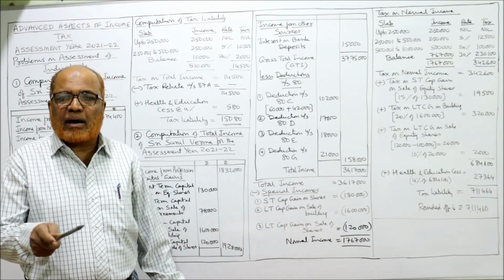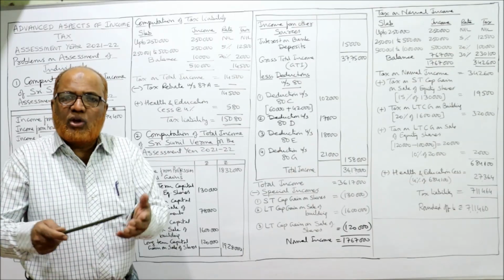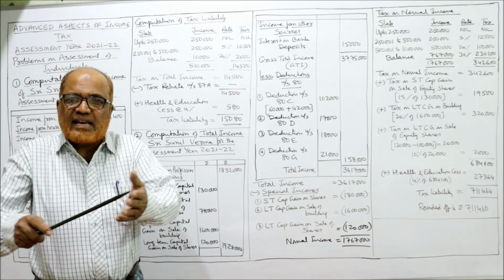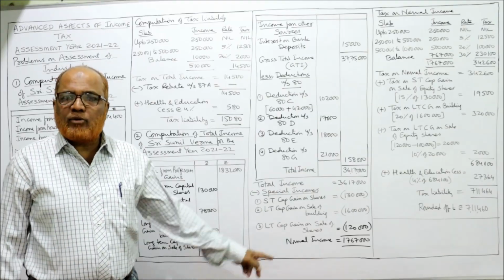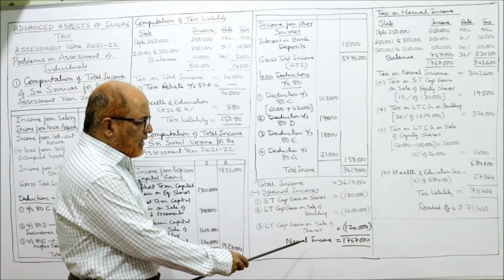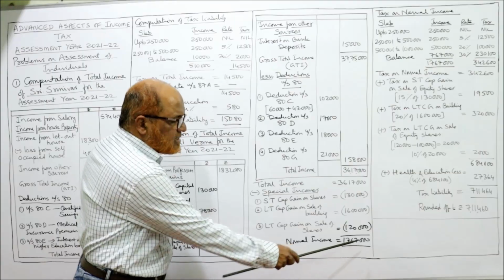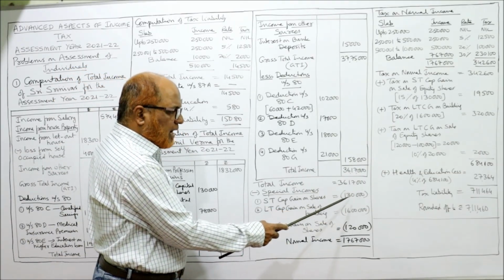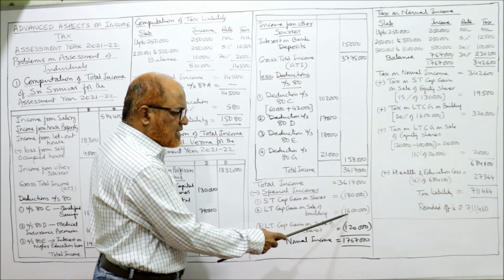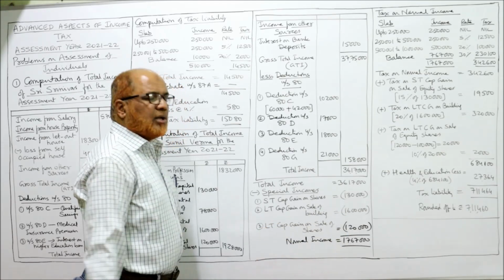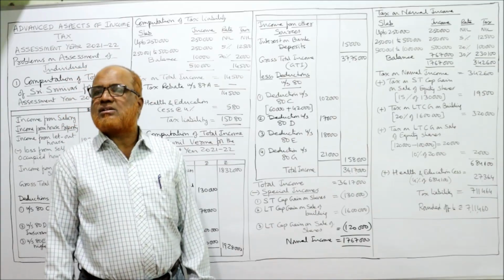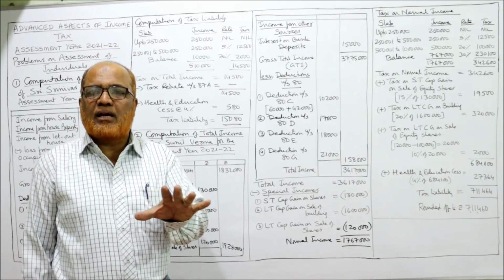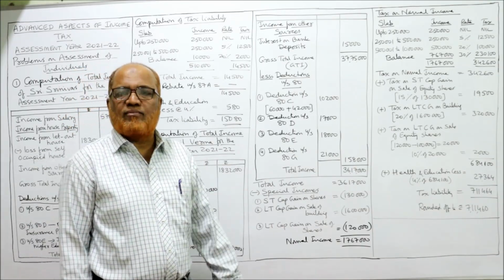It is normal income on which slab system will apply. Ultimately normal income comes to 17,67,000. So deduct 36,17,000 minus 1,30,000 minus 16 lakh minus 1,20,000. So 17,67,000 is the normal income on which slab system will apply.